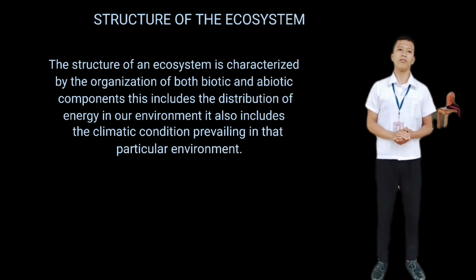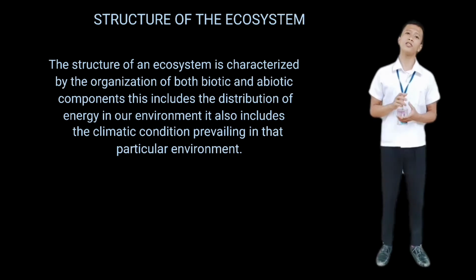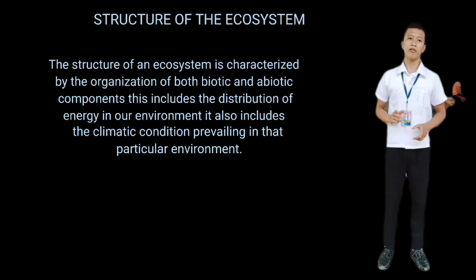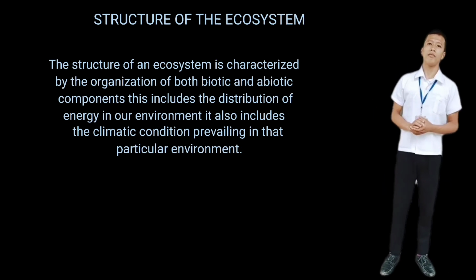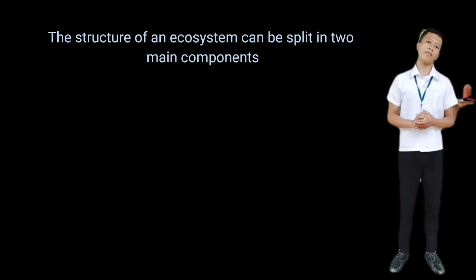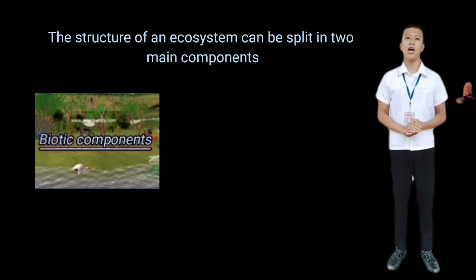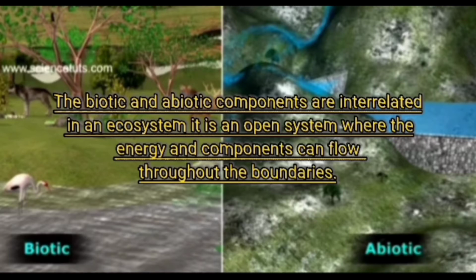Structure of the ecosystem. The structure of an ecosystem is characterized by the organization of both biotic and abiotic components. This includes the distribution of energy in our environment. It also includes the climatic conditions prevailing in that particular environment. The structure of an ecosystem can be split into two main components: the biotic components and the abiotic components. The biotic and abiotic components are interrelated in an ecosystem. It is an open system where energy and components can flow across the boundaries.